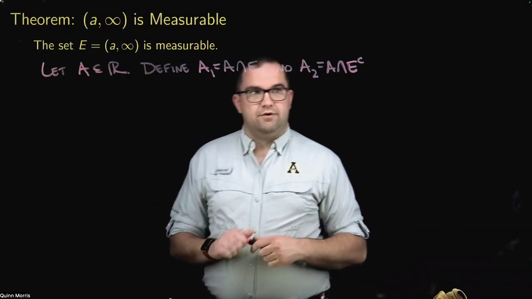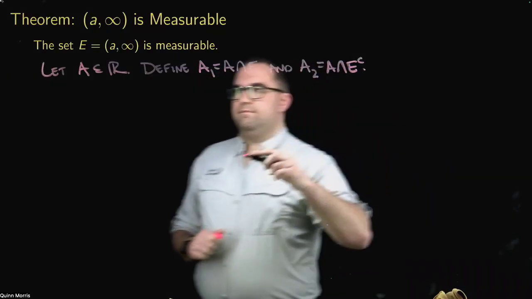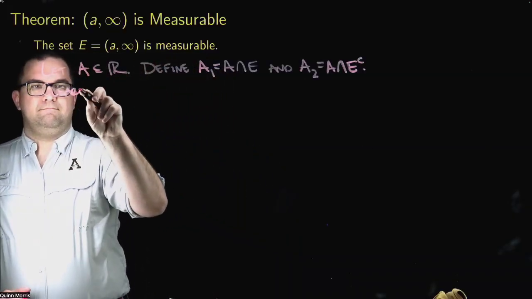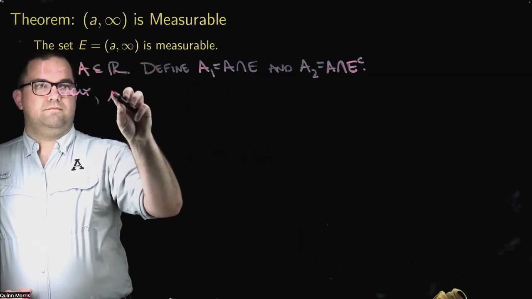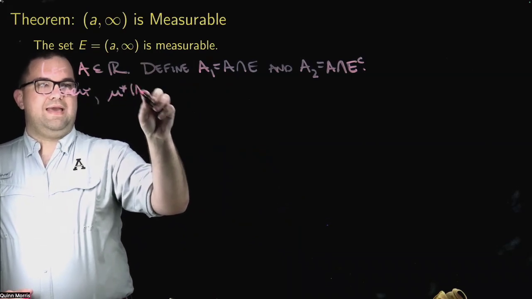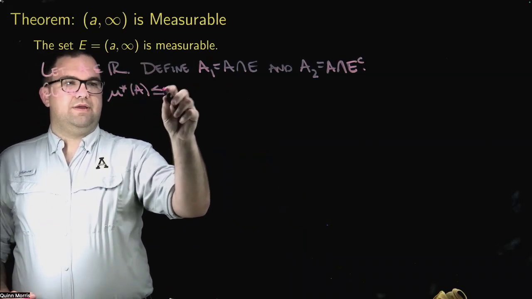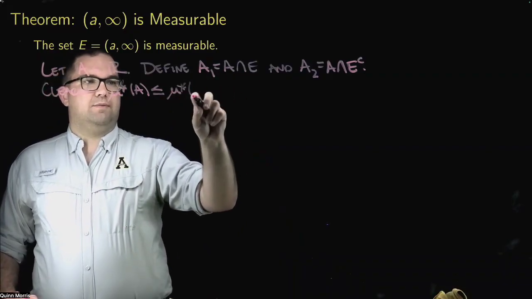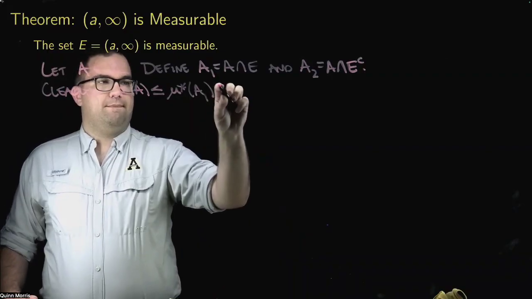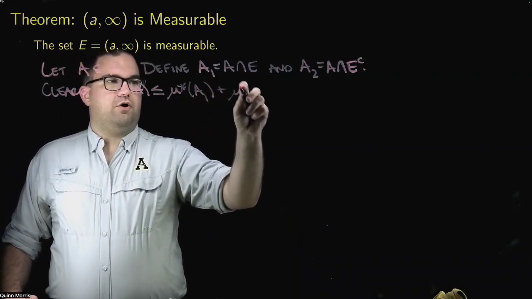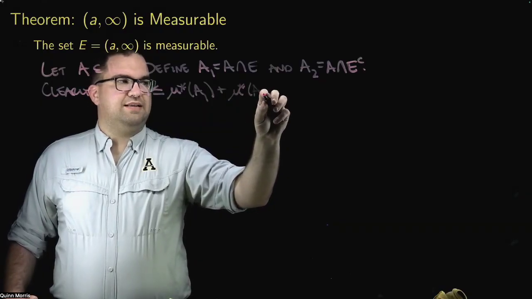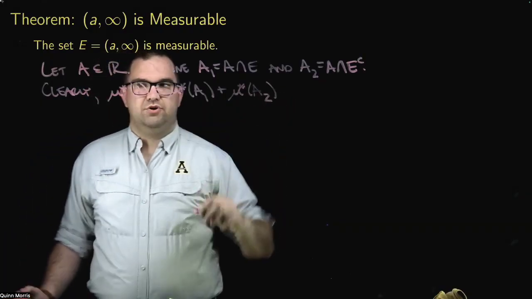Now, again, clearly, mu star of A is less than or equal to mu star of A intersect E, that's what I'm calling A1, plus mu star of A intersect E complement, that's what I'm calling A2.